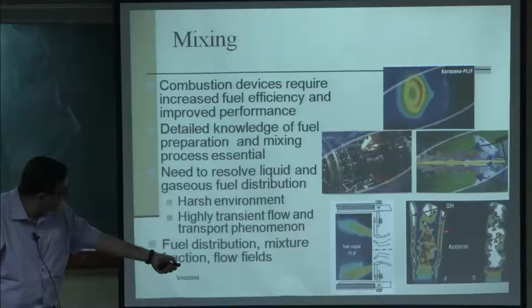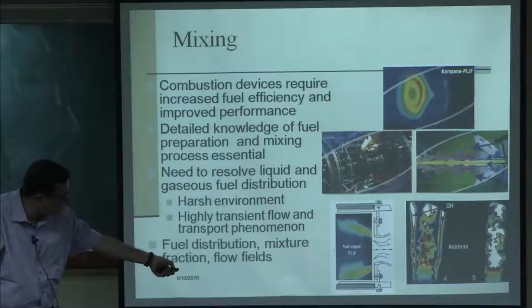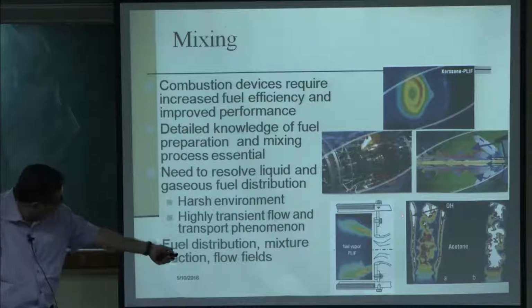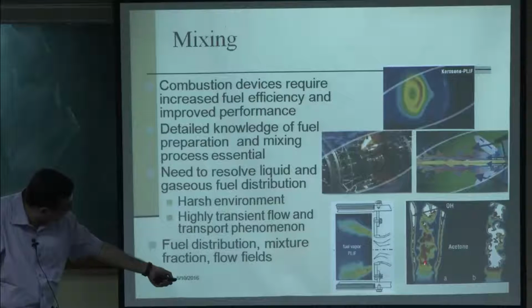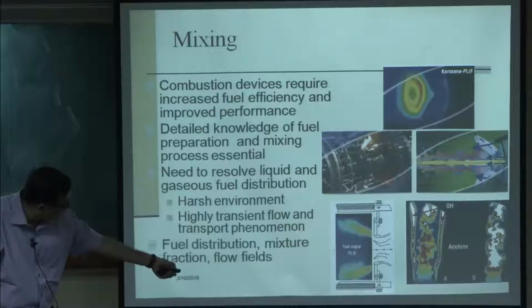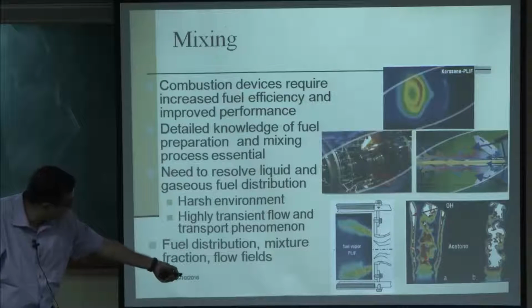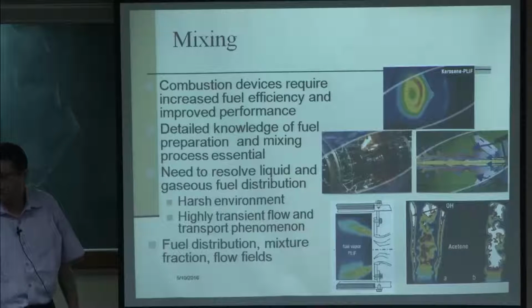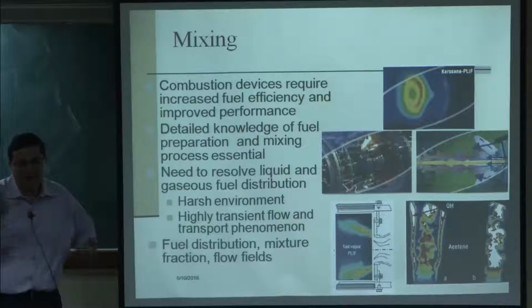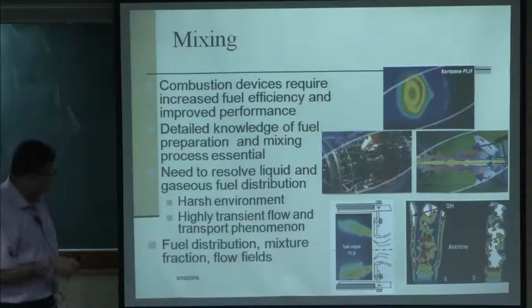This one is acetone PLIF. Now, here you can see that this is the spray flame, this is where acetone PLIF shows the fuel is located, this is OH PLIF where the flame is located. So, in this image you can see that this is where the fuel is, this side is oxidizer. So, it is a diffusion flame, typically a jet diffusion flame. So, this is where the acetone, which is the fuel, is, and this is the boundary of the fuel and oxidizer where the flame is located. The detailed features of the flame can also be obtained, okay, and where there is wrinkling, where there is stretching, everything can be seen from these measurements.